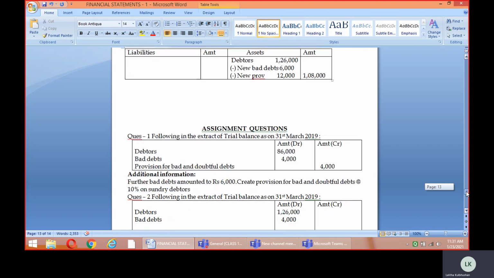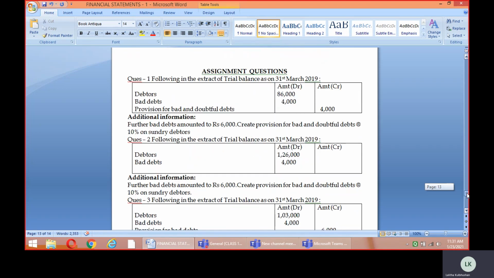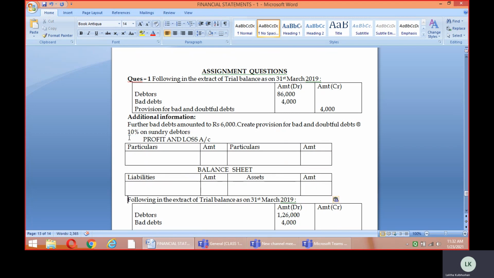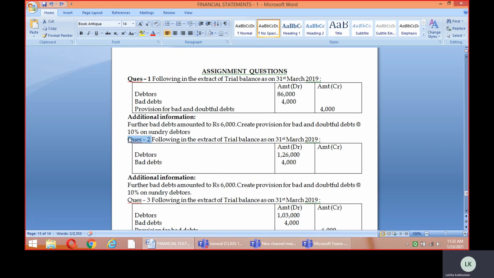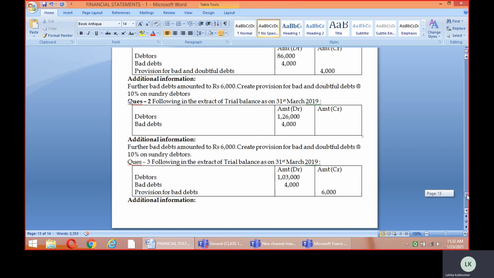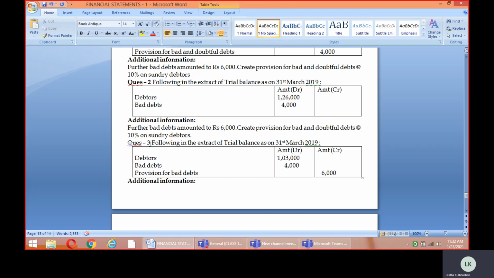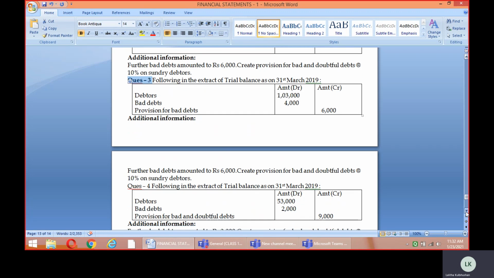Now see children, based upon the concept which we have done here, I have given you a few assignment questions to know whether you are able to understand it or not. They are based upon the same concept we have discussed. There is no change as such. Only the figures are changed and the concept remains the same. So I request you all to go through these questions, get them done, and share your answers, so that I come to know whether you are able to do it correctly, and we can even discuss the correct answers.